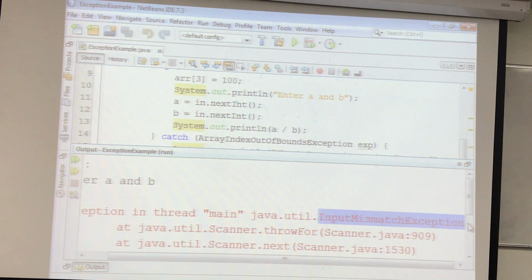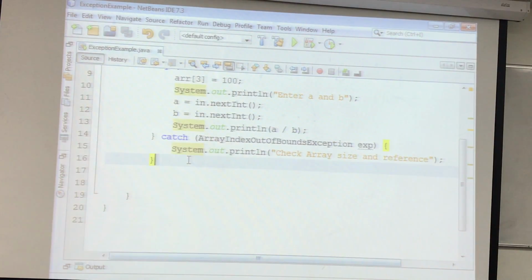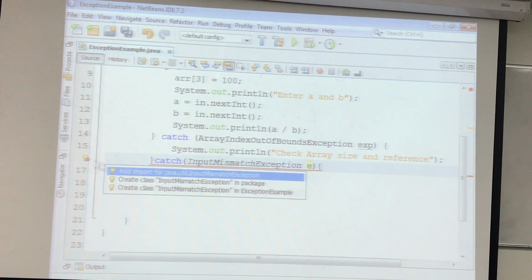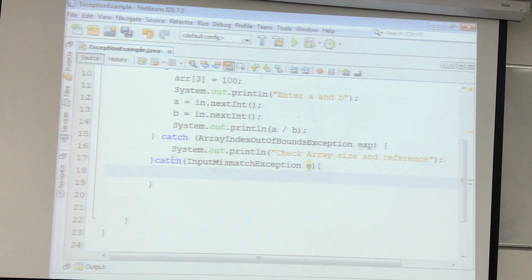So you have to add an input mismatch exception clause here. You have to say, okay, if it is this type, please do this. You can write anything as the variable e, and you have to import it. Then you can say, for example, check your data, or check the data entered, or data entered is wrong. This is the message you want to give.